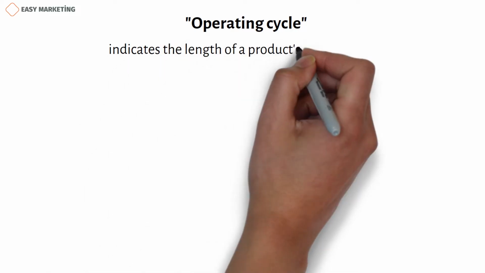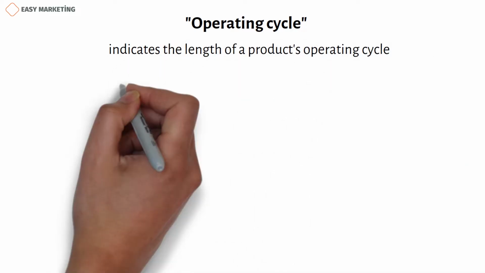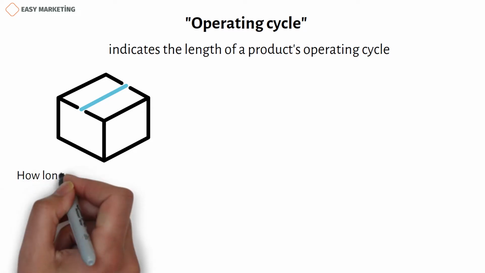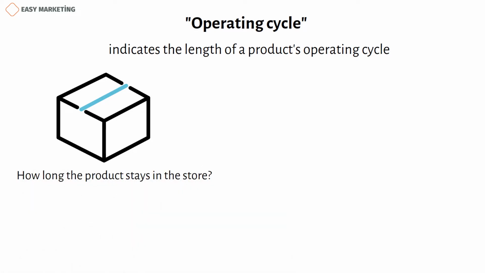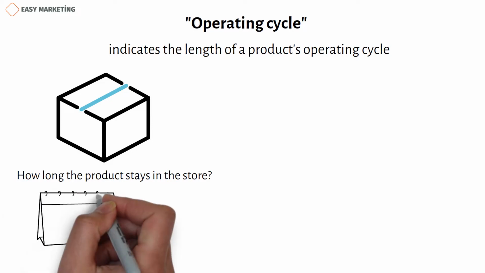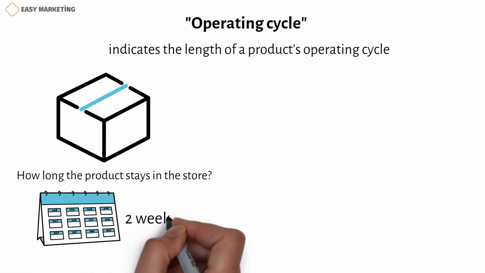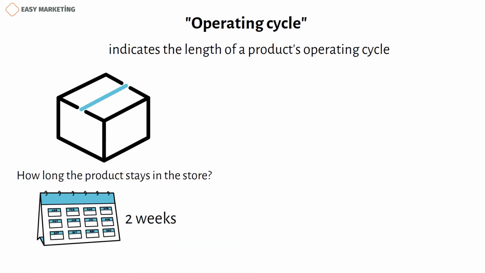Another term related to commercial companies that I should emphasize is operating cycle. Operating cycle indicates the length of a product's operating cycle. That is, it shows how long the product stays in the store after purchase until it's sold. For example, Jacob sells the product to a customer 2 weeks after purchasing it from Emma. Therefore, the length of the operation period of this product is 2 weeks.